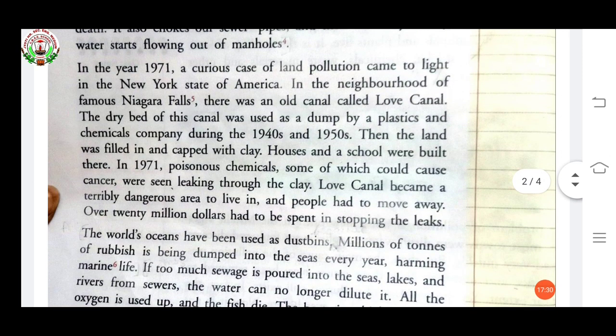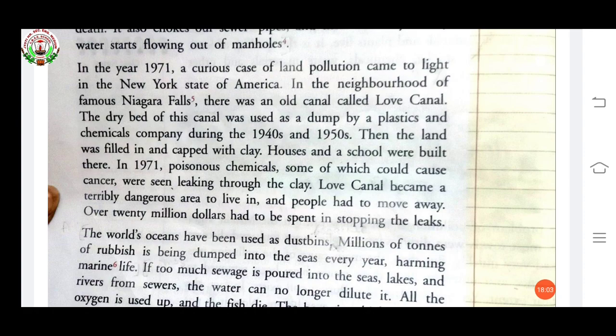In the year 1971, a curious case of land pollution came to light in the New York state of America. In the neighborhood of famous Niagara Falls, there was an old canal called Love Canal. The dirty bed of this canal was used as a dump by a plastic and chemicals company during the 1940s and 1950s.